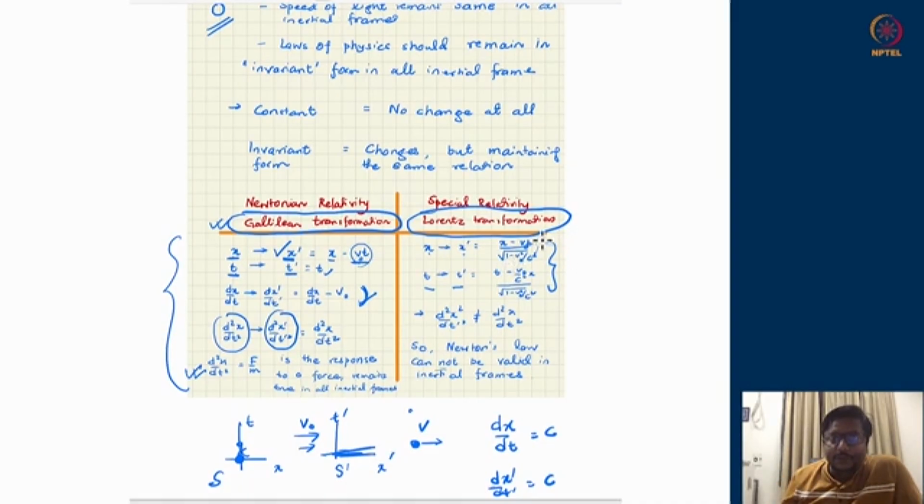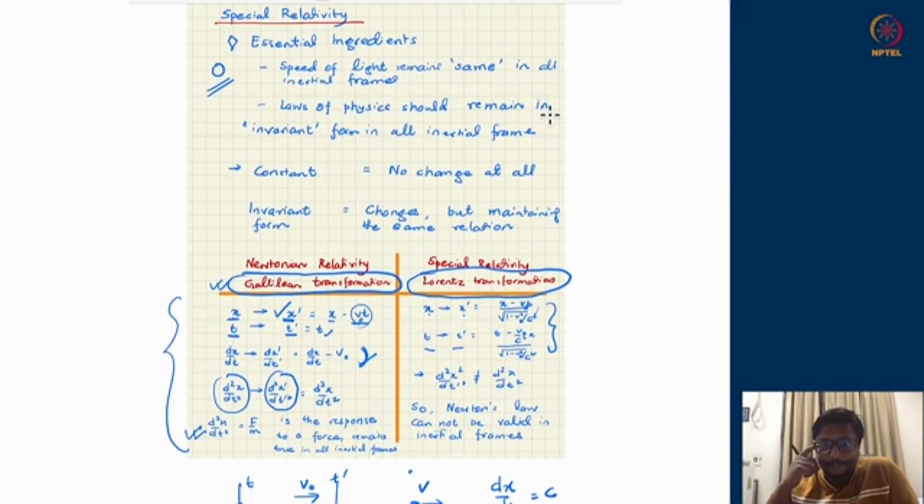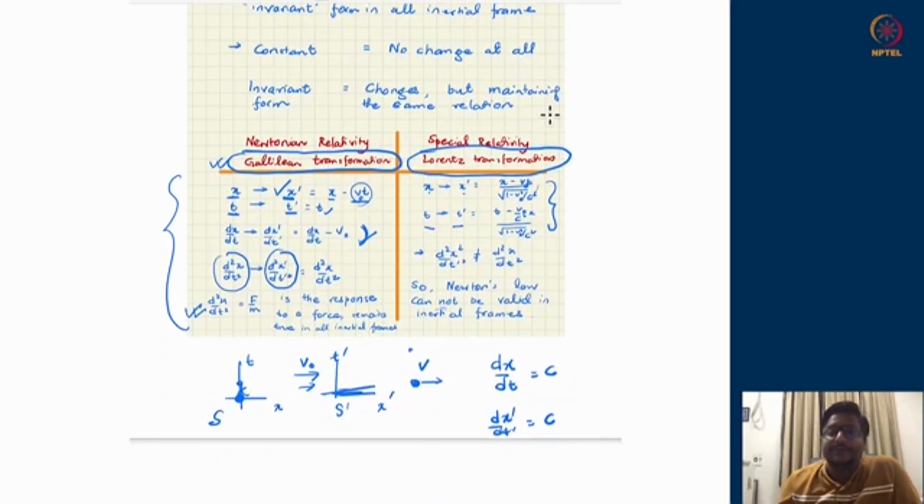So therefore, these Lorentz transformations respect the first demand of special relativity, that speed of light should remain the same in all inertial frames. And therefore, in order to accommodate that, we are forced to adopt these transformations, which are different from Galilean transformations. One can see that whenever v naught upon c is a very small, ignorably small quantity, then these transformations become the Galilean transformations.